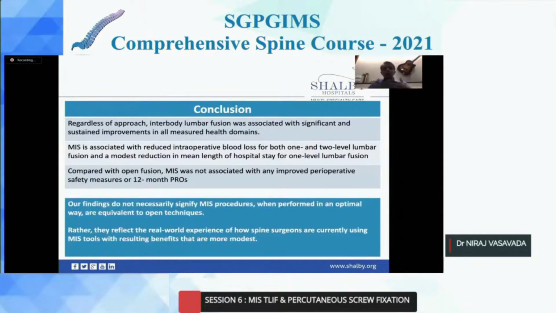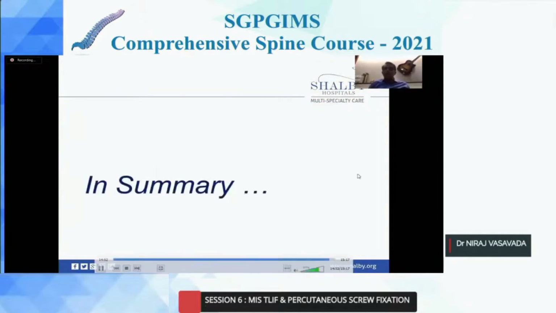So they concluded that our findings do not necessarily signify that MIS procedures, when performed in an optimal way, are equivalent to open techniques. Rather, they reflect the real world experience of how spine surgeons are currently using MIS tools, with resulting benefits that are more modest than expected. In summary, MIS TLIF is a beautiful procedure.